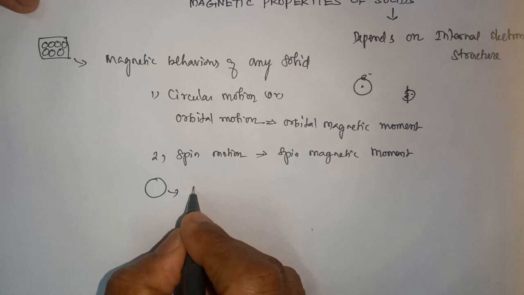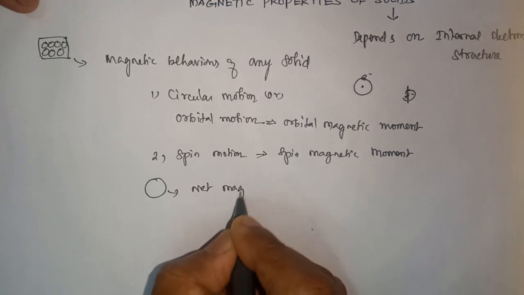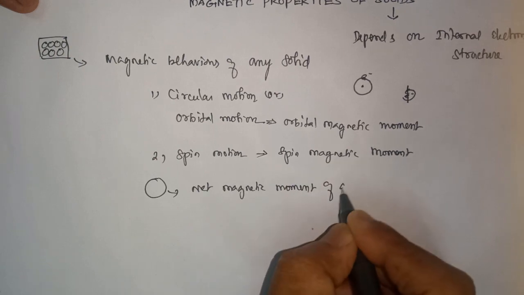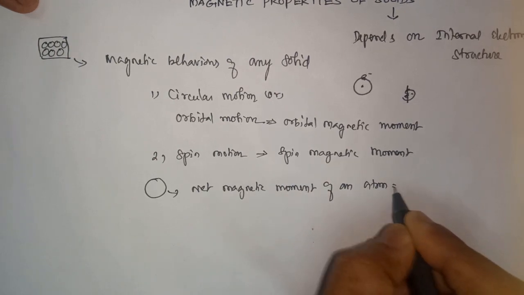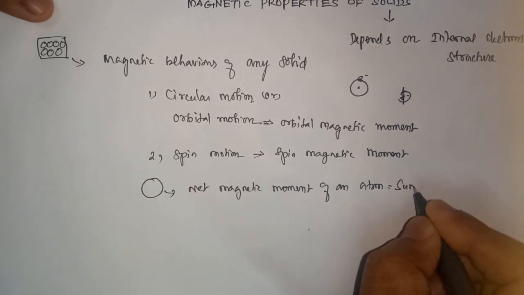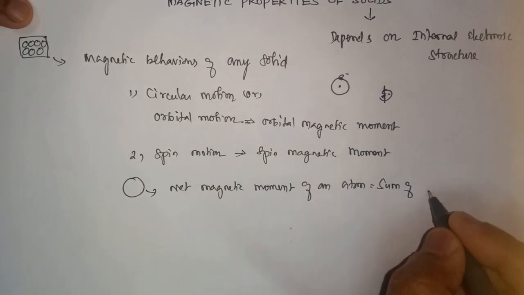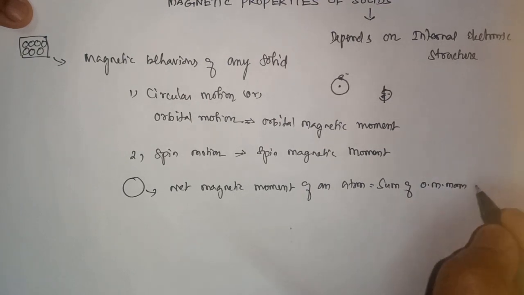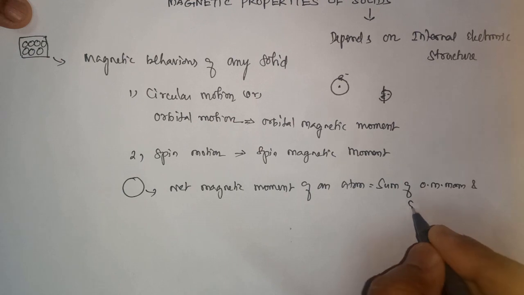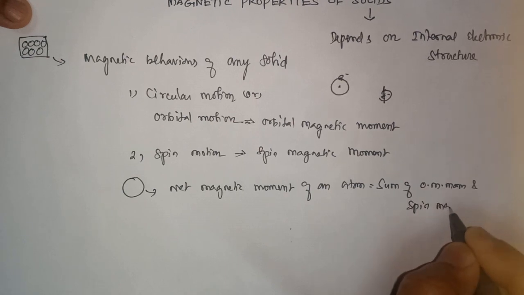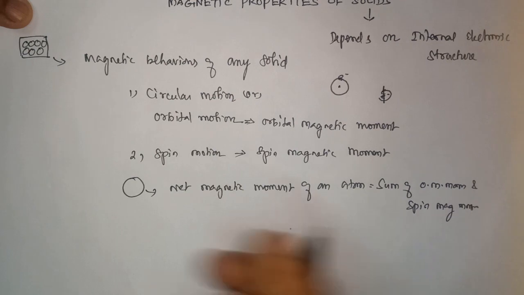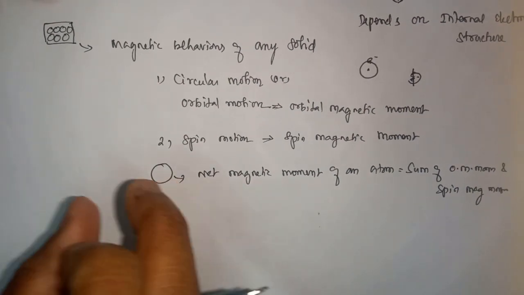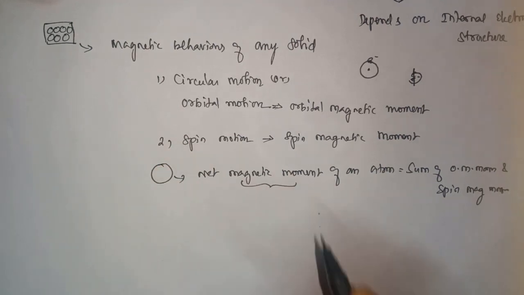So the net magnetic moment of an atom is the sum of the orbital magnetic moment plus the spin magnetic moment.